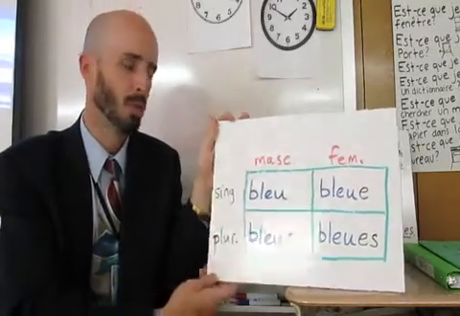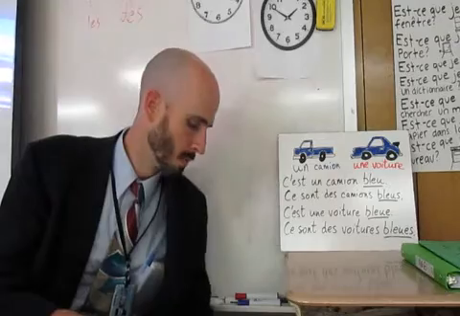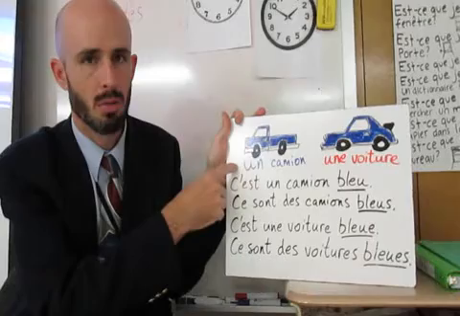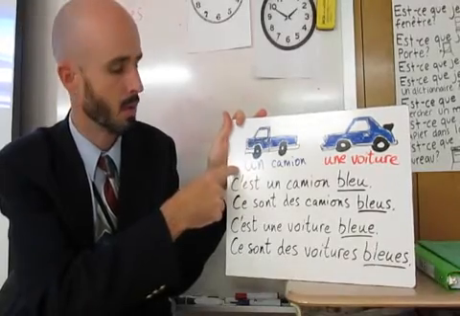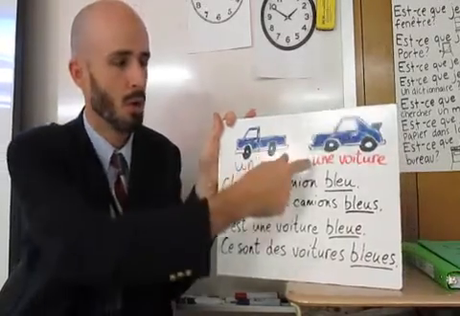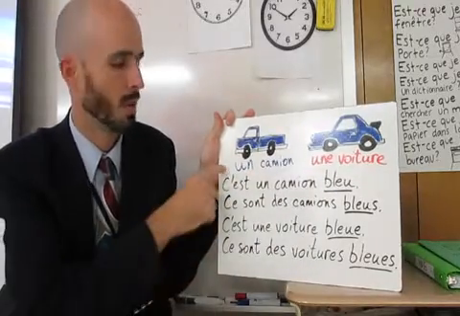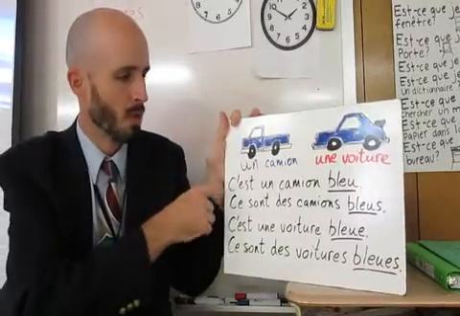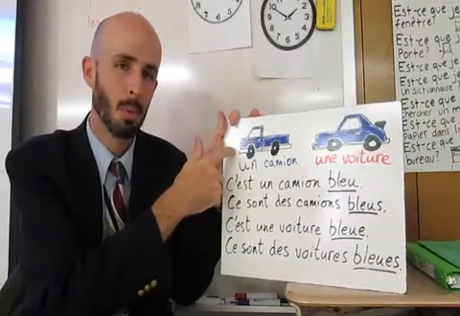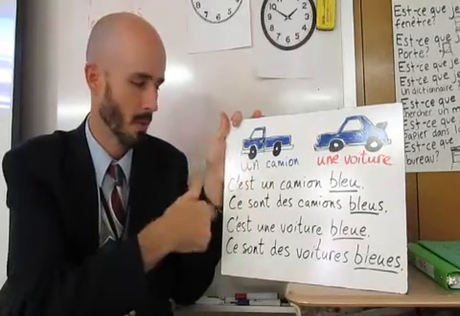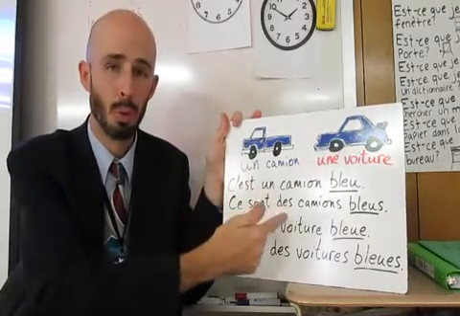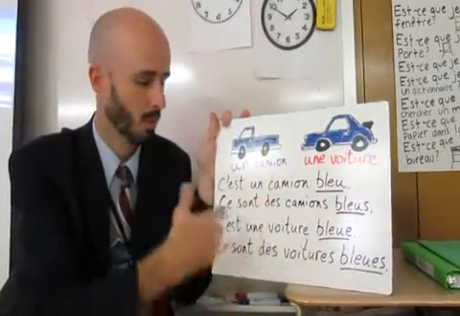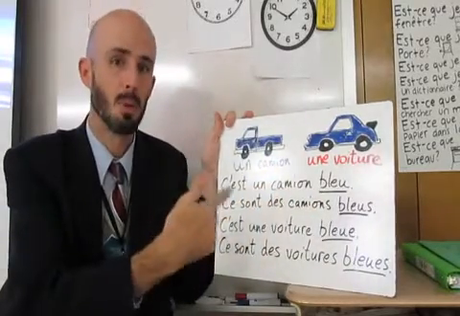So to give you an example of what that would look like in practice, the word for truck in French is camion. It's a masculine noun. The word for car is feminine, une voiture. So un camion, une voiture. To use this in a sentence, I could say, c'est un camion bleu. This is a blue truck. If I had several, ce sont des camions bleus. These are blue trucks.